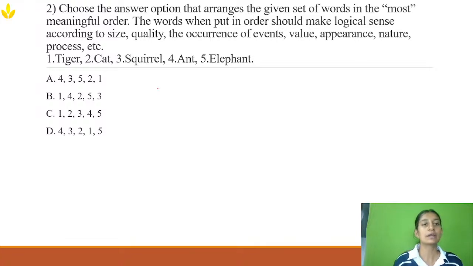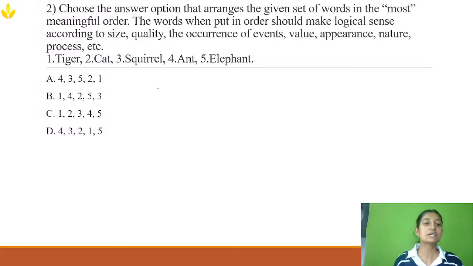Here they have given: choose the answer option that arranges the given set of words in the most meaningful order. So we need to arrange them in the most meaningful order. The words when put in order should be logically sensed according to the size, quality, occurrence of event, values, appearance, nature, process, etc. So it can be based on size or quality or occurrence, we need to see.